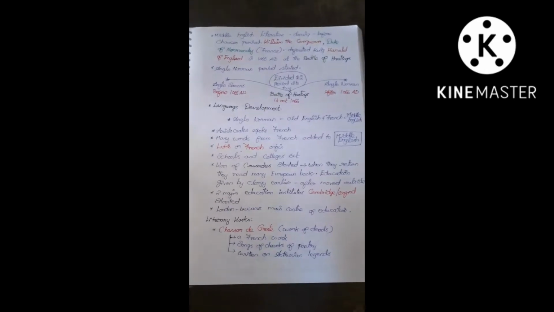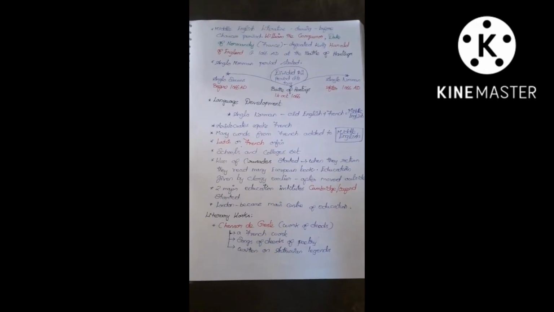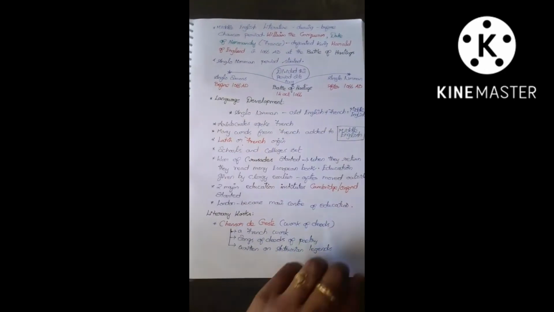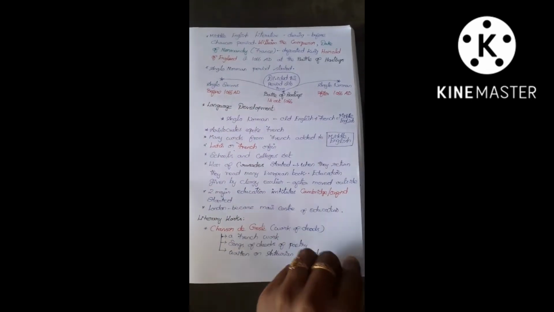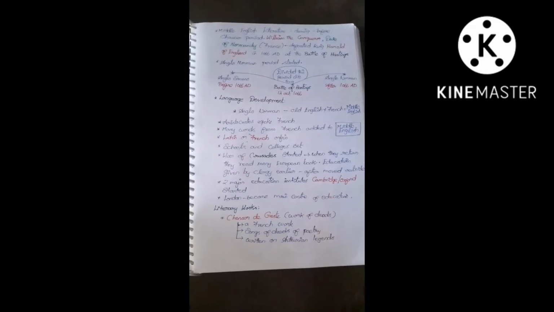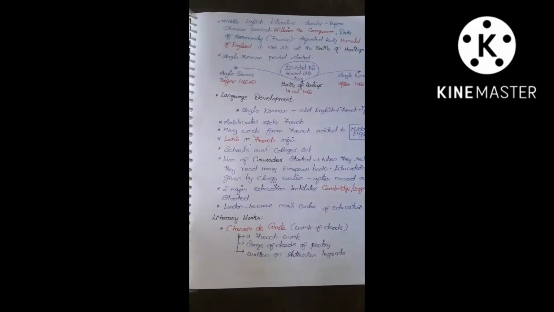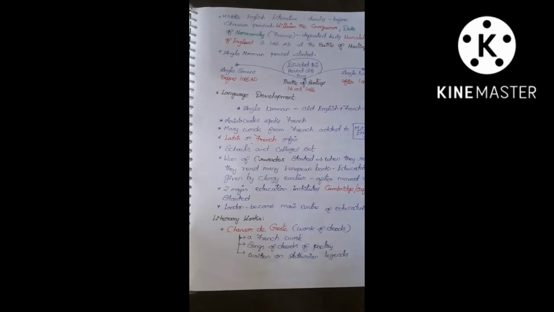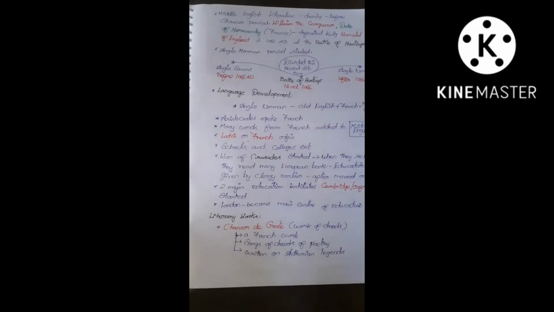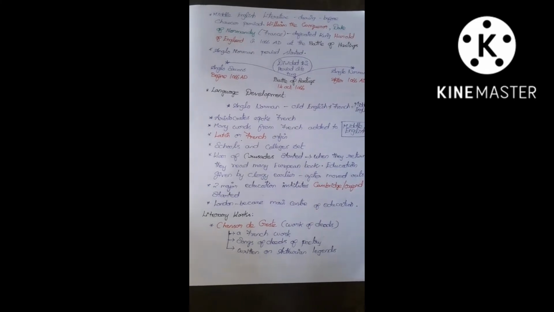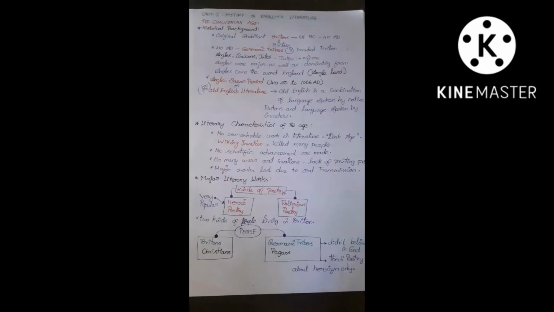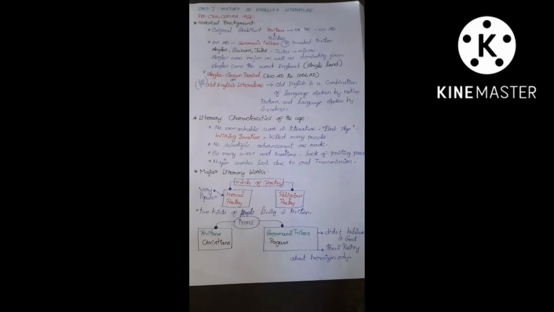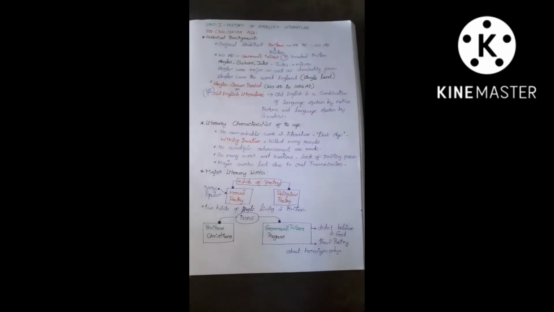In this period, the language was spoken by the natives, the Britons, and the language spoken by the invaders had a combination. So in this period there are no literary outputs because there is a lot of fighting, especially the Viking invasion, also a lot of pandemics, and a lot of fighting between the nations. So this age is marked as a dark age.